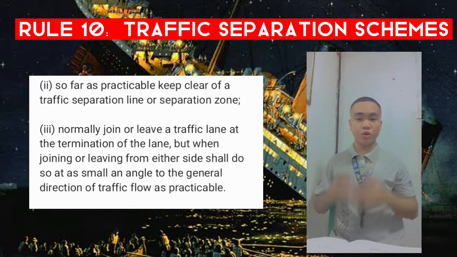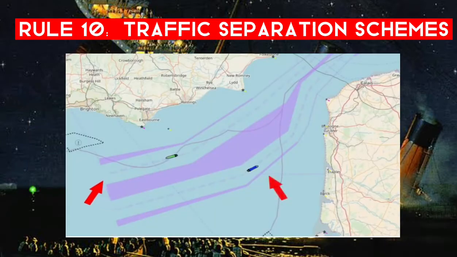Normally join or leave a traffic lane at the termination of the lane, but when joining or leaving from either side, shall do so at as small an angle to the general direction of traffic flow as practicable. So the blue vessel is coming out to leave at as small an angle as is safe and practicable. She's going to a port along the side of the traffic separation scheme, and the green vessel has left at the termination of the lane.